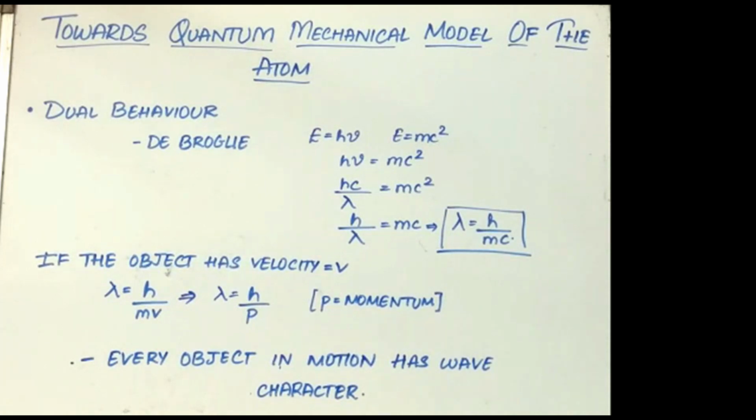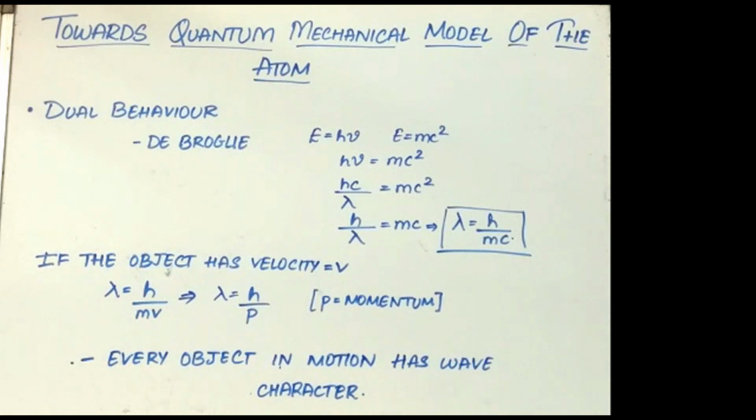De Broglie's prediction was confirmed experimentally. A stream of electrons emitted from a tungsten filament, accelerated by the application of a strong electric field, is made to strike against a nickel crystal. Concentric dark and bright rings formed on the screen, and diffraction similar to X-rays is produced. The wavelength of the electron determined by diffraction experiments was in agreement with values calculated by de Broglie. De Broglie said that every object in motion has wave character.